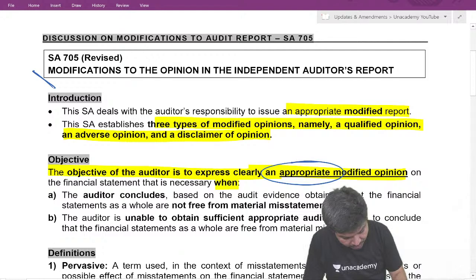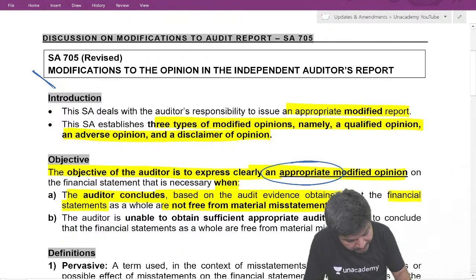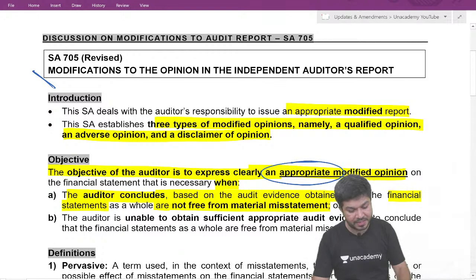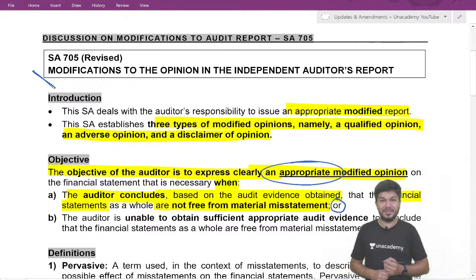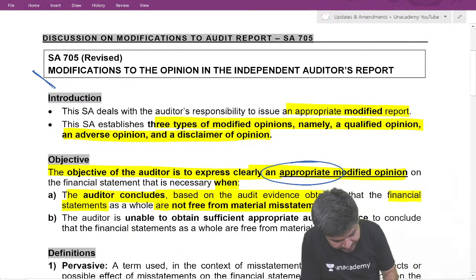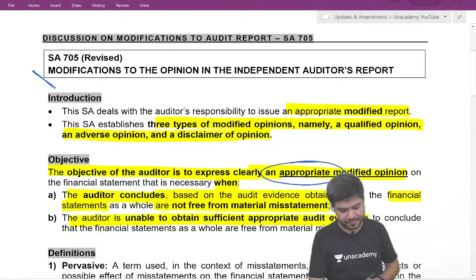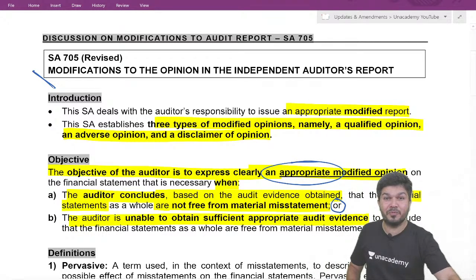Based on the audit evidence obtained, the auditor concludes that the financial statements are not free from material misstatement, that they contain a material misstatement, or that we are unable to obtain sufficient appropriate audit evidence.